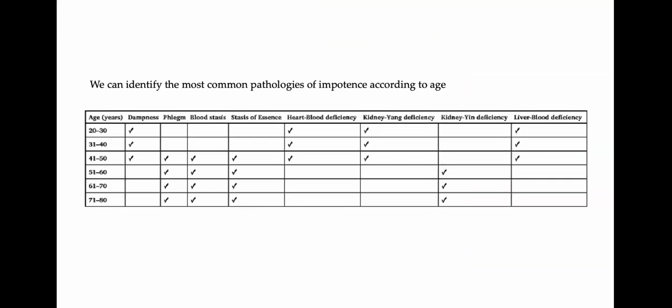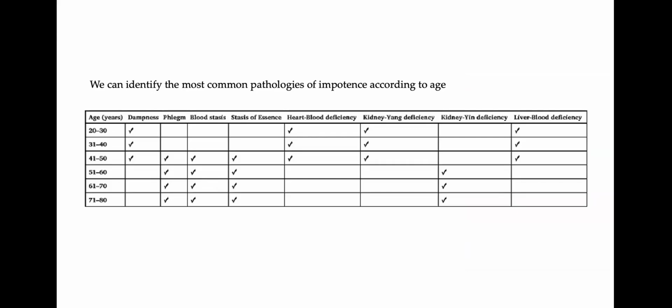We can identify the most common pathologies of impotence according to age. For age 20 to 30, it's dampness, heart blood deficiency, kidney yang deficiency, liver blood deficiency. For age 30 to 40, it's dampness, heart blood deficiency, kidney yang deficiency, liver blood deficiency.